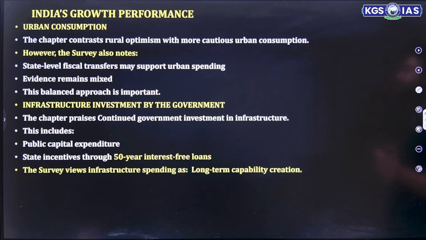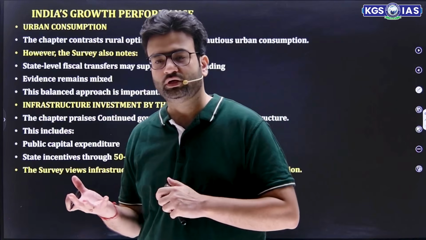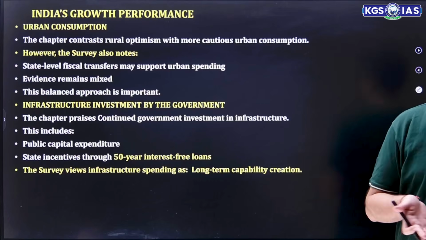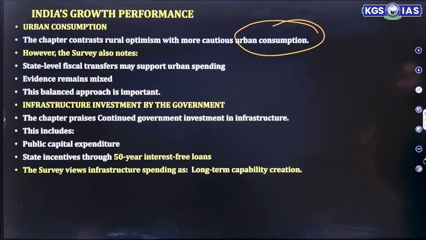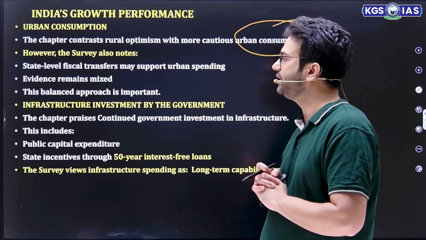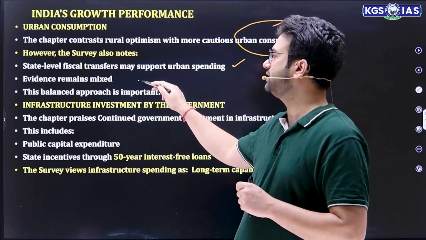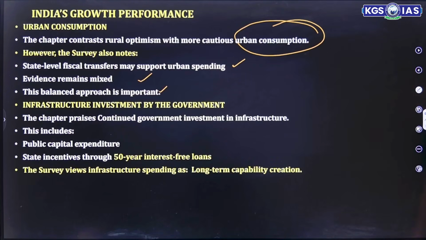So this indicates rural demand remains supportive for overall growth. Urban consumption. The chapter contrasts rural optimism with more cautious urban consumption. On one side, because of the good monsoon, the income of rural people enhances, their disposable income increases, and that increases their overall consumption. But talking about urban consumption, they are saying that we need to be cautious. The survey notes that state level fiscal transfers may support urban spending. Evidence: the results are mixed. This balanced approach is important. That means urban consumption is not hugely successful when we compare it with rural consumption.